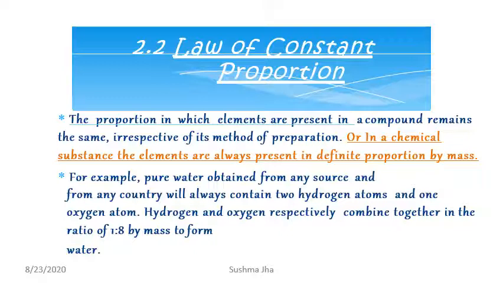As you know, the formula of water is H2O. So hydrogen and oxygen combine together in the ratio of 1:8 by mass to form water.